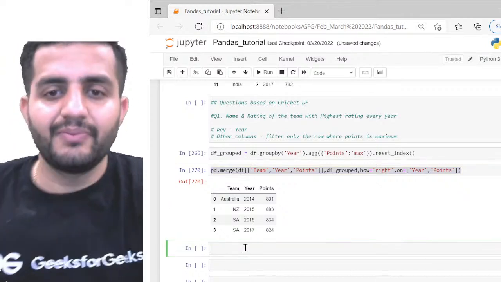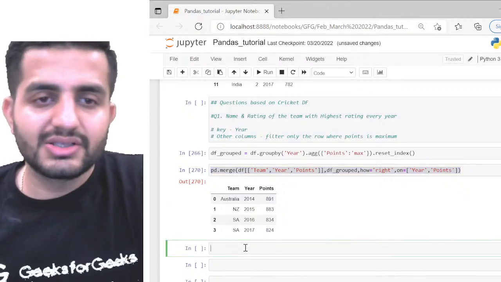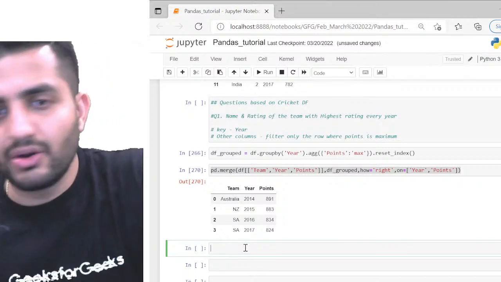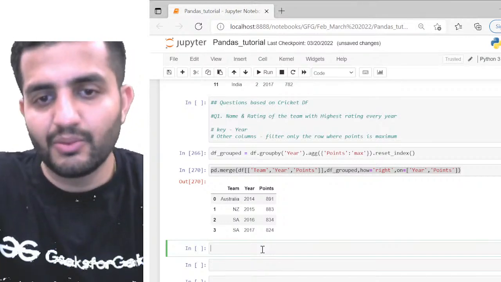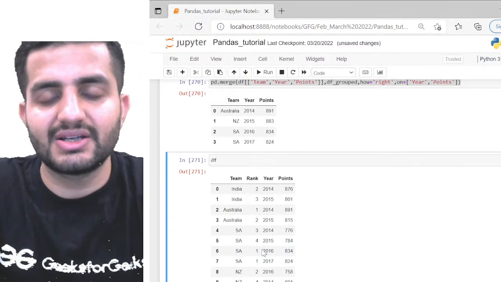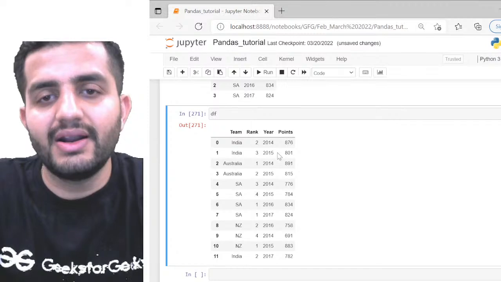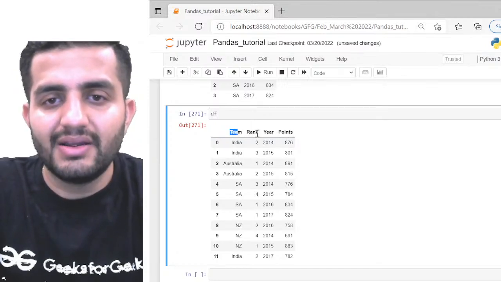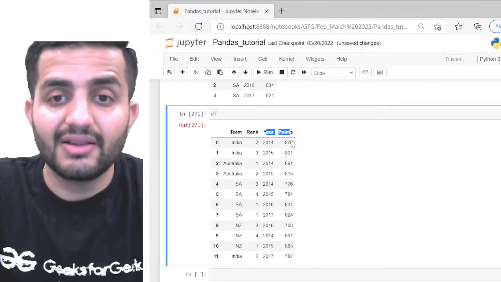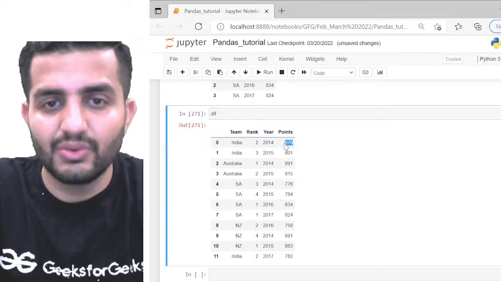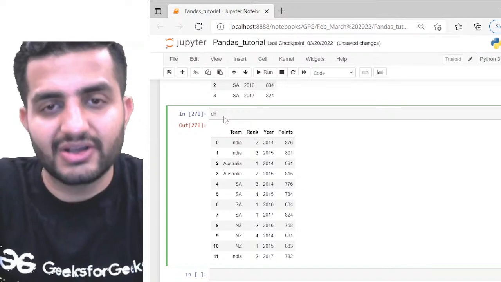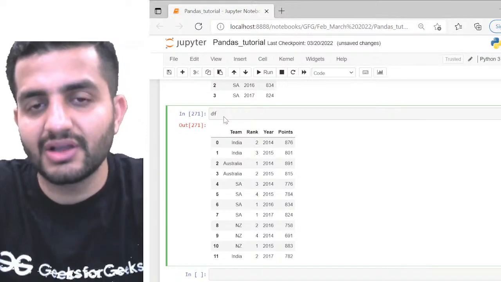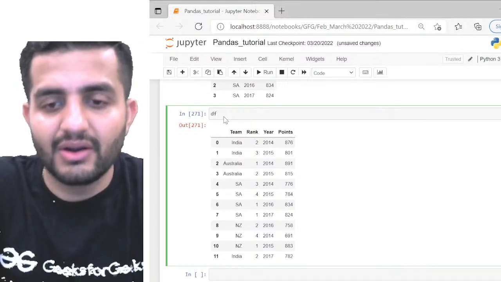So for example, we can try to solve this using maybe simple sorting logic also. I'll solve it in one more way and show it to you. Suppose this is a data frame I have, and what I wanted is the team, year, and points where the points is maximum. I can do that using simple pandas functionalities, guys. I'll show it to you without using the group by also.